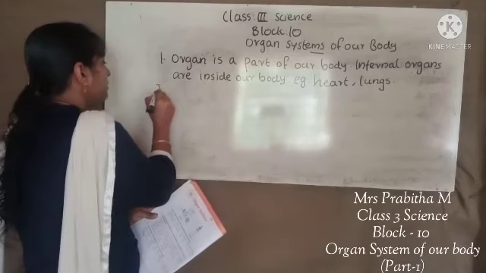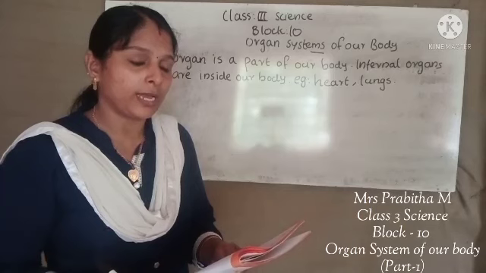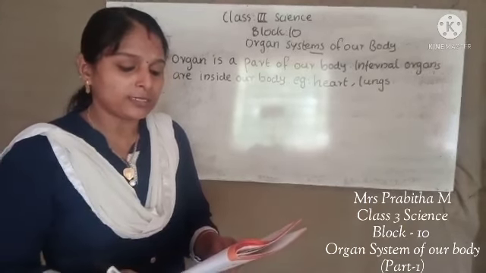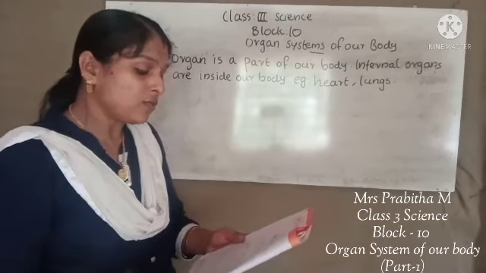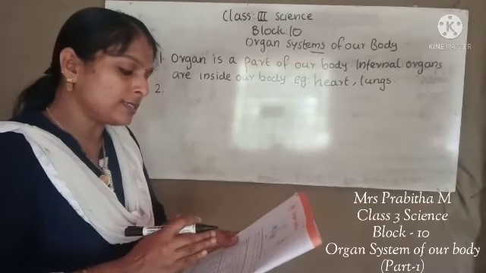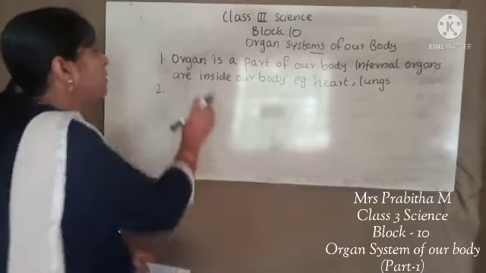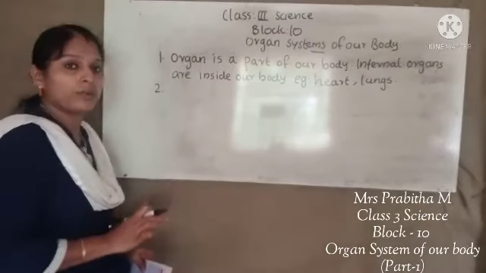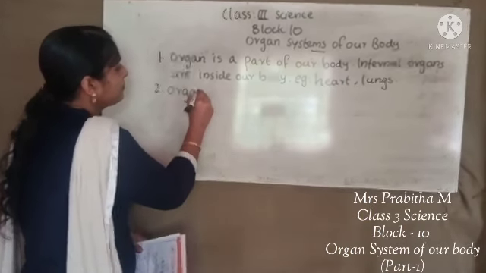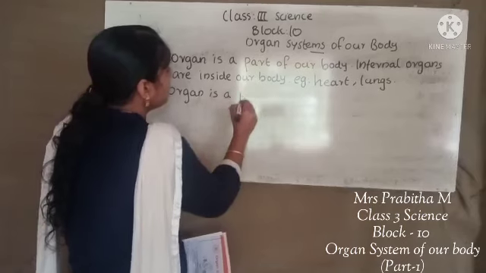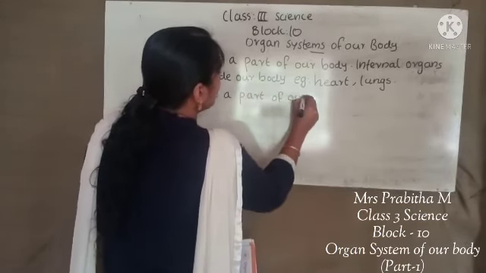Second question: how is an organ system different from an organ? Name any two organ systems in our body and name their organs. So first, how is an organ system different from an organ? We already studied that an organ is a part of our body, right? So first we can write: an organ is a part of our body.